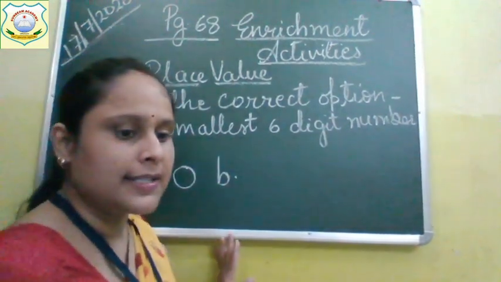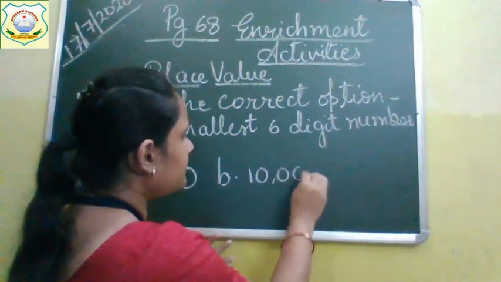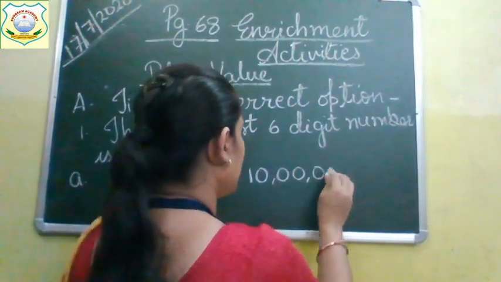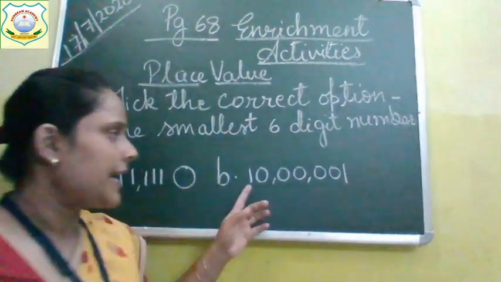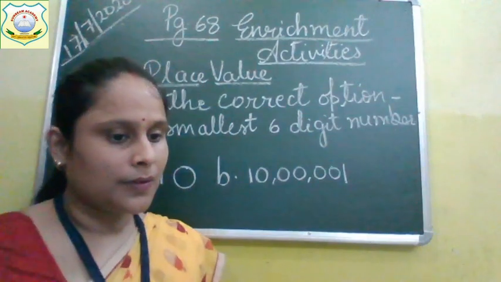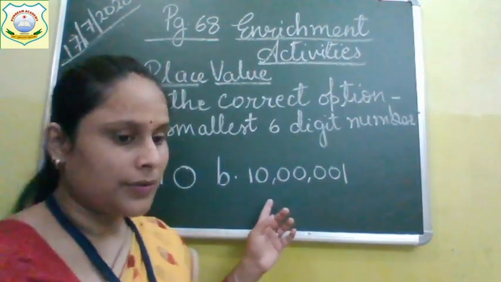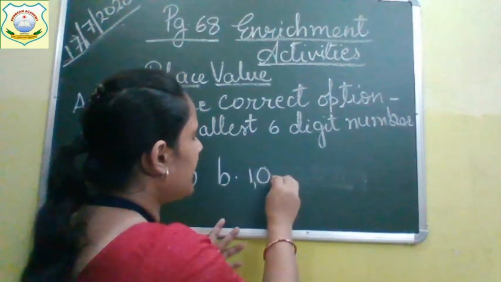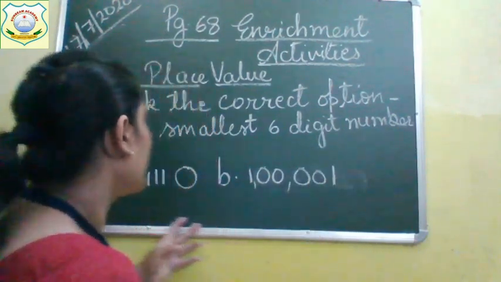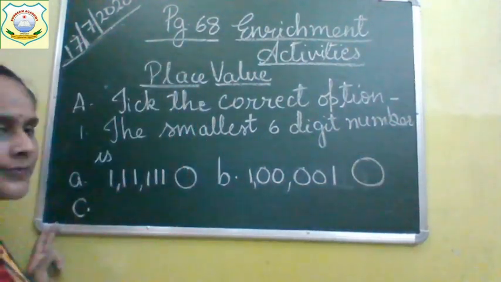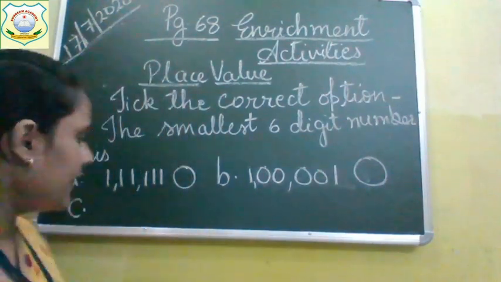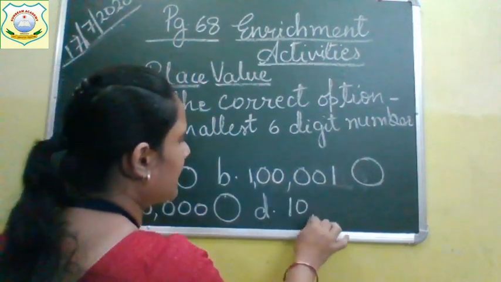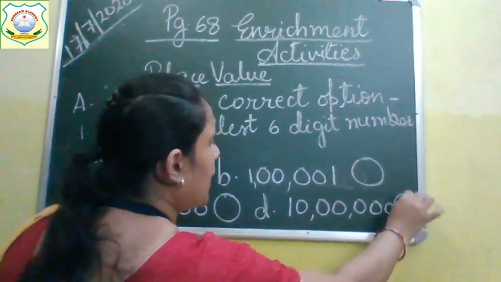B. Your second option is 1 lakh 1. Your third option is 1 lakh, and your fourth option is 10 lakh. So these are the options given to you.